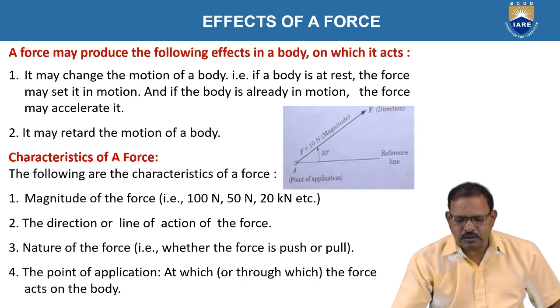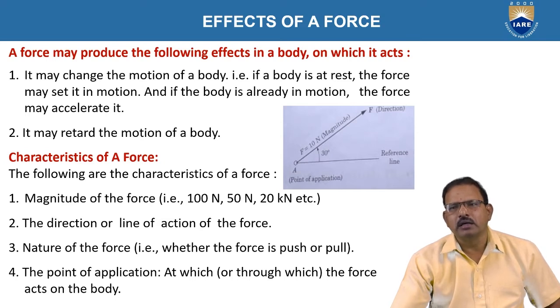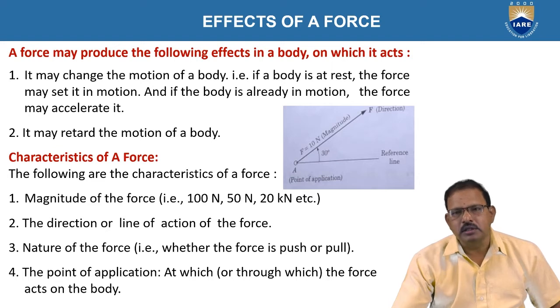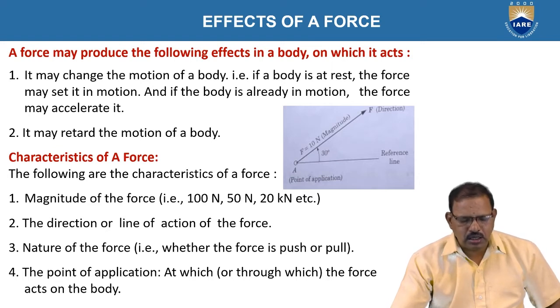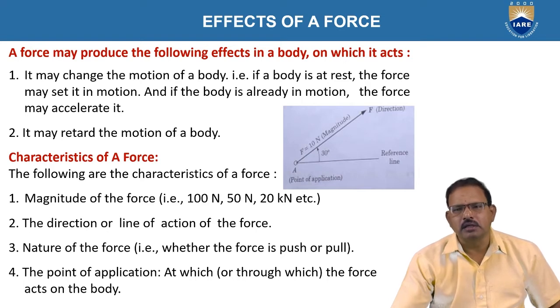Here AF represents the force, and its direction makes an angle of 30 degrees with respect to the reference line as shown in the figure. That means it is represented by magnitude as well as direction. And the point of application of the force is also important, where it is acting on the body.